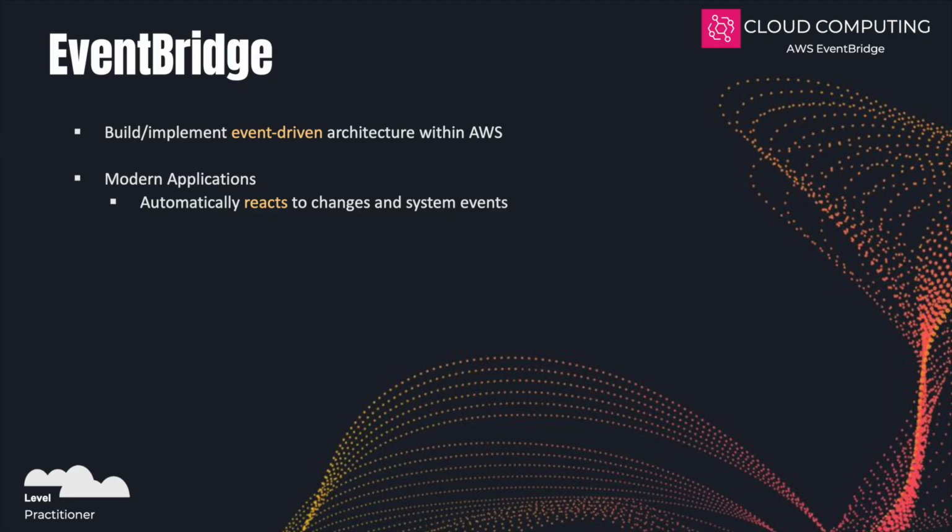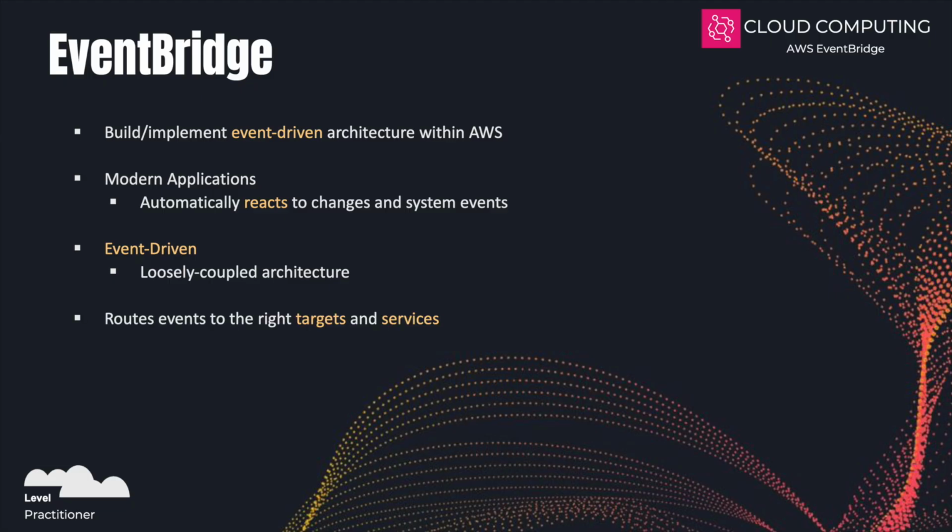So, what exactly do we mean when we say event-driven? If you remember from our earlier videos when we talked about loosely coupled architectures, we touched on things like queuing, notifications, and event-driven design. EventBridge is basically the service that brings that idea to life inside AWS, making sure your applications can react automatically whenever something important happens. For example, a file being uploaded, a resource starting or stopping, or even an action a user takes. Whenever these changes happen, they can generate events, and EventBridge makes sure those events get routed to the right place.